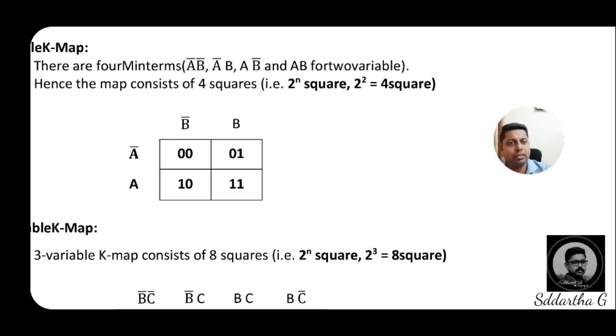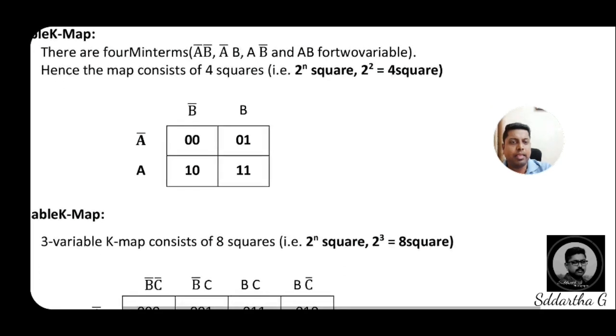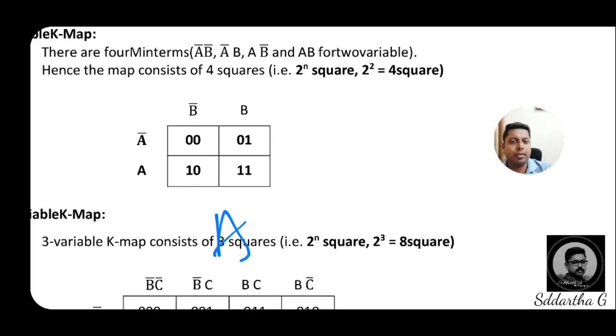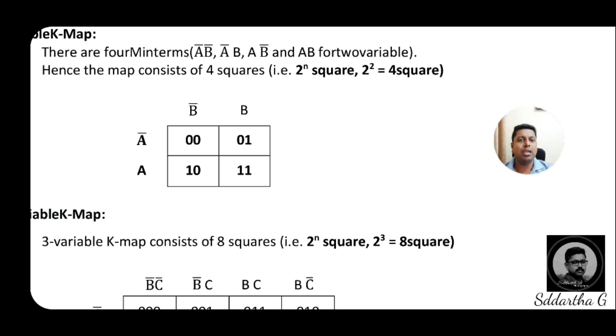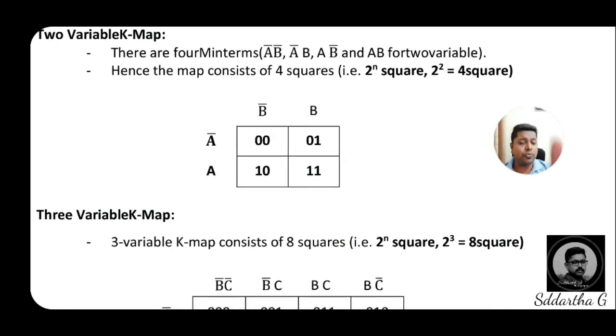And last box A B, that means 1 1, the value is 3. Hence, out of 4 boxes, we will write its decimal equivalents from 0 to 3. So 0 to 3 means 4 digit possibilities. So this is what we call a 2 variable K-map, and how to write its addresses and its decimal equivalent.